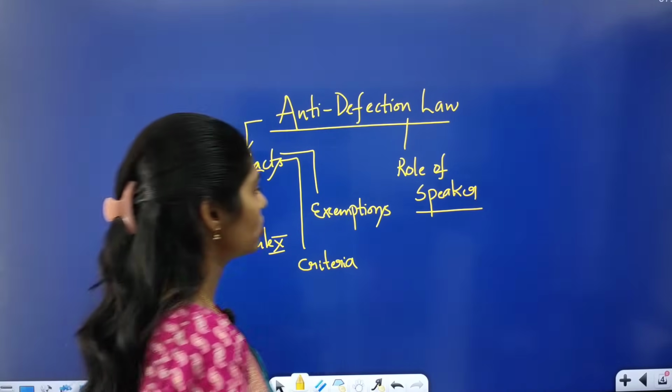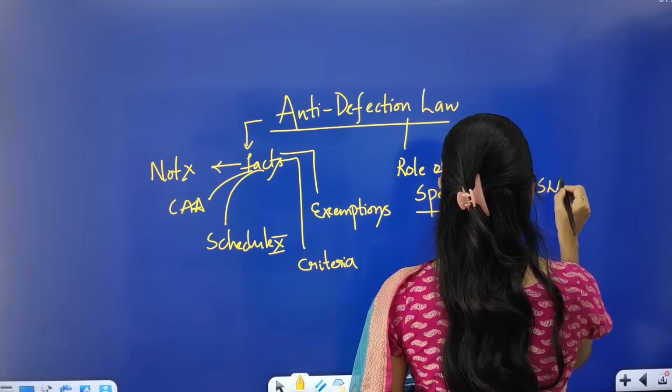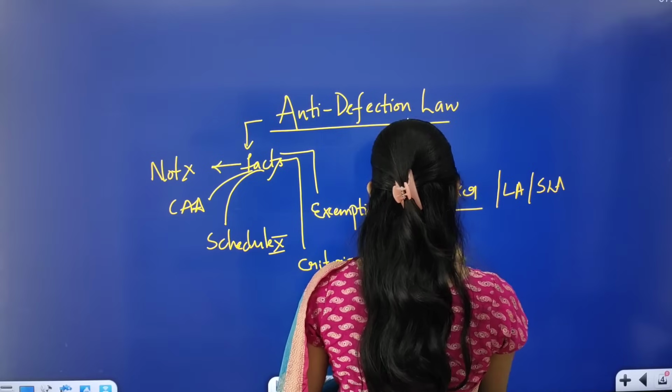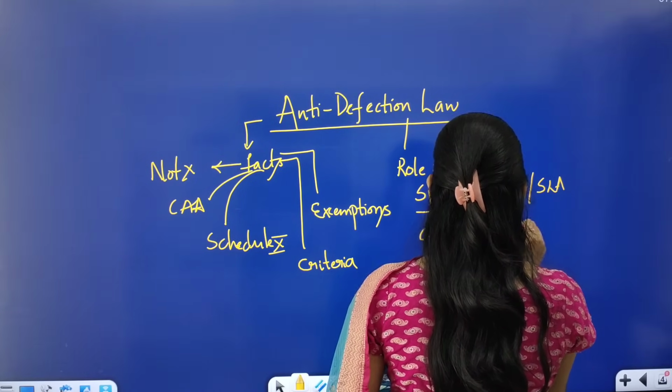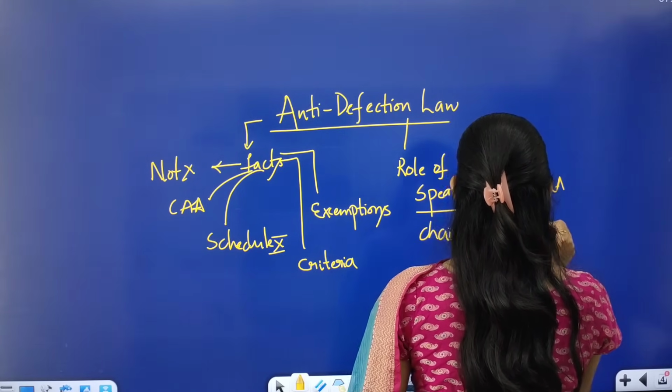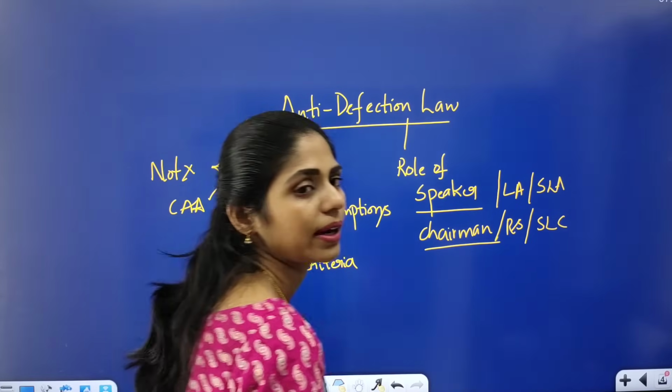Because it is in the case of the Lok Sabha or State Legislative Assembly. In the case of the Rajya Sabha or Council, the role is given to the Chairperson or Chairman.